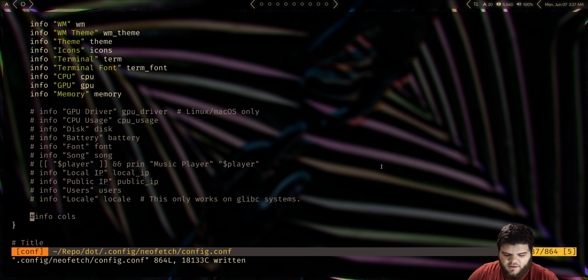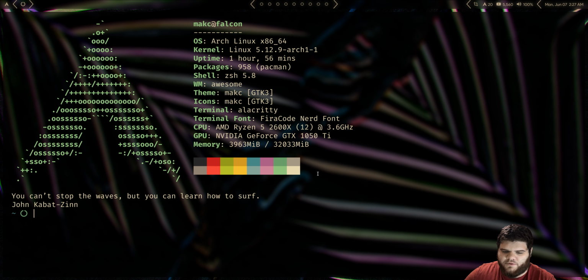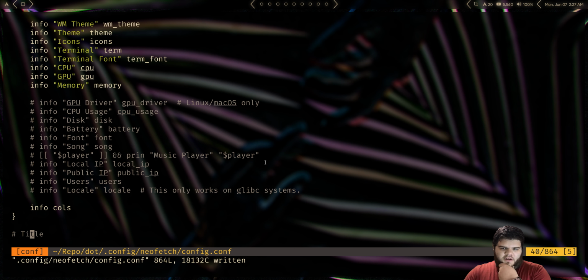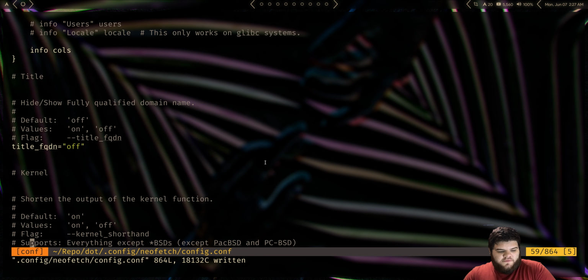It's the colors that are displayed down here. This pulls the colors that your terminal is set to use and displays them. You can turn that off pretty easily. I used to always have that turned off, but I've changed my mind on it a bit. I like it now. But like I said, I'm not really looking to turn any of the info off. What I am interested in is, if we come down a bit further,